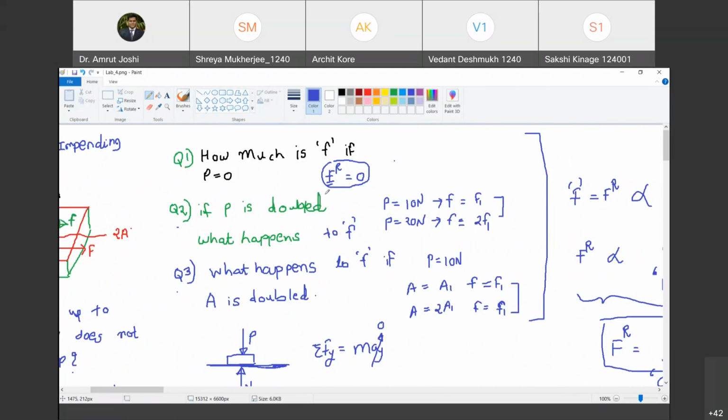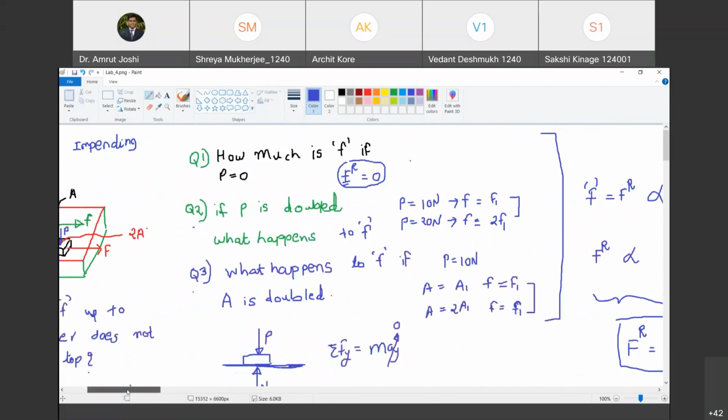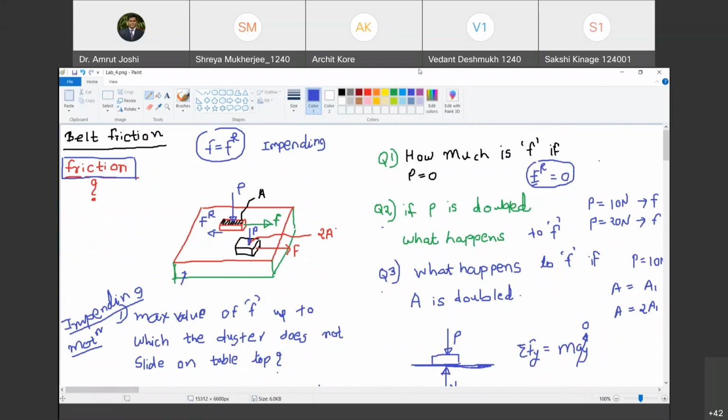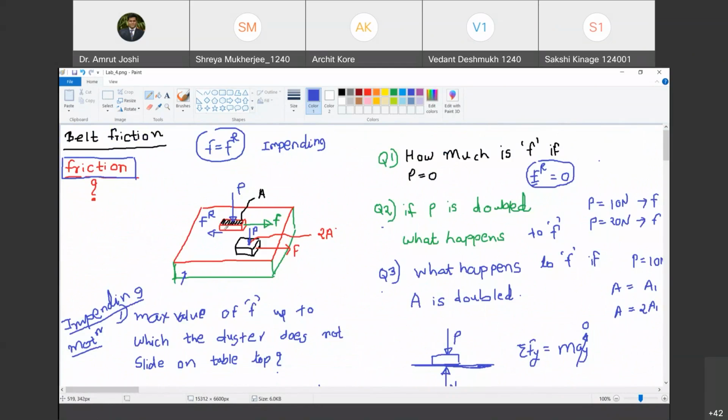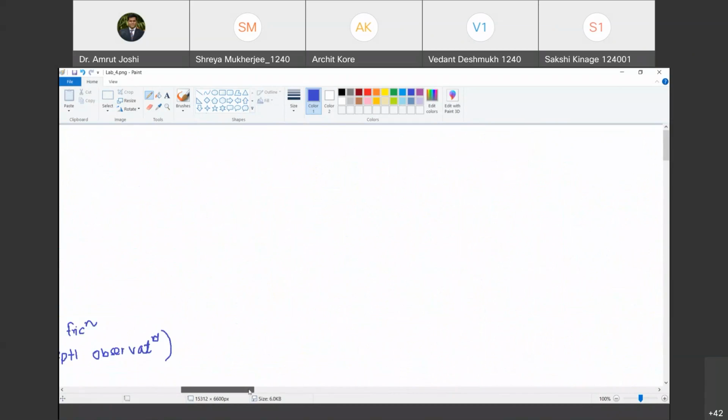Any clue? Yes, go ahead. Yes, Sakshi. I don't know, sir. Okay, so what we are going to do is observe, of course as a thought experiment, the surfaces that are in contact with one another under a microscope. If you observe microscopically, do you expect that both the surfaces are going to have undulations? Yes. So none of the surfaces is perfectly smooth. Therefore, it is going to have undulations.